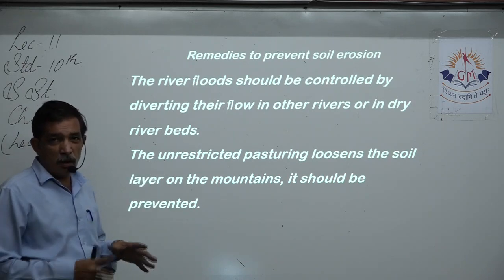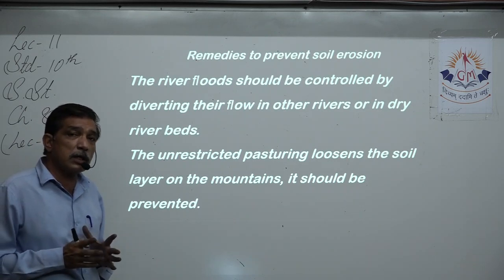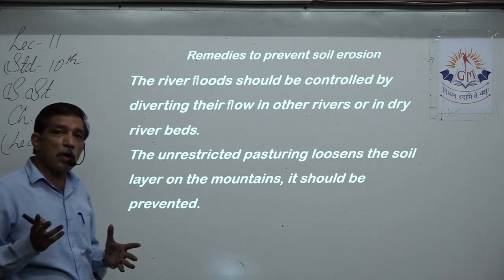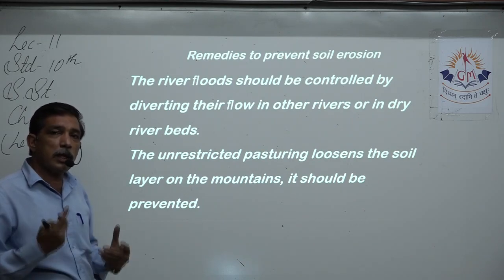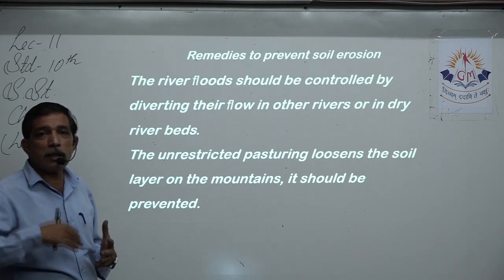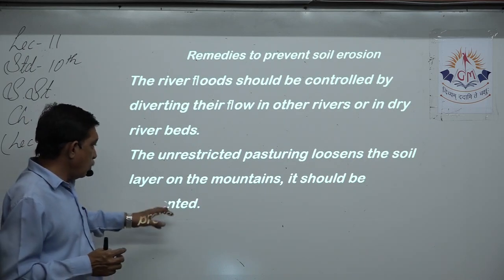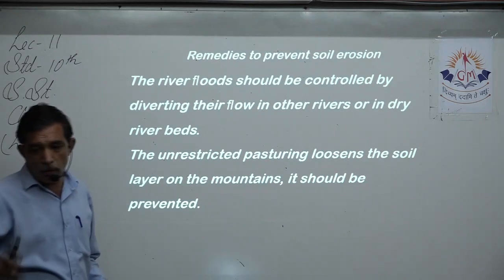Unrestricted pasturing: the cattle keep on eating the grass. If that is not restricted, it will expose the soil, because the grass cannot grow, since whenever the cattle come, they eat away the grass, so the land is exposed to air and water. It loosens the soil layer on the mountains, and it should be prevented.